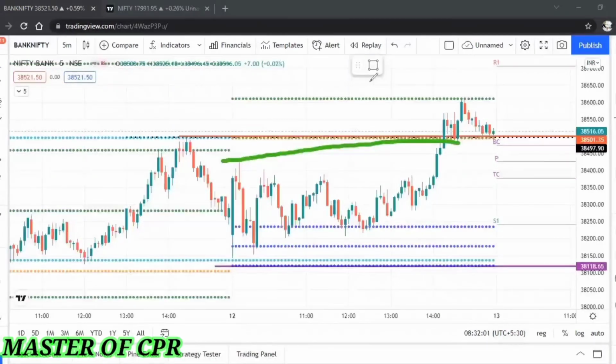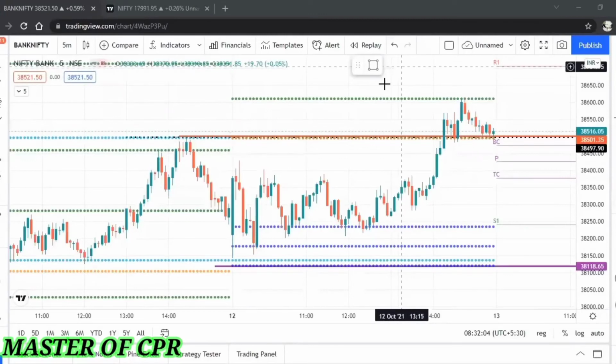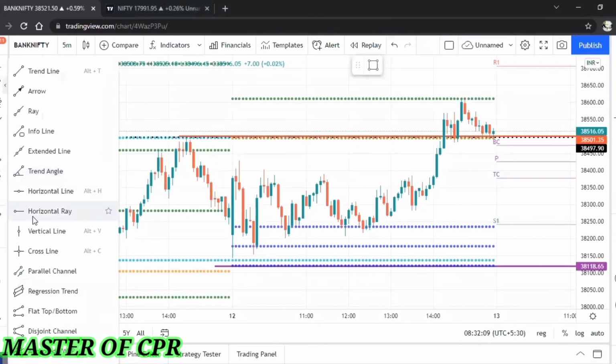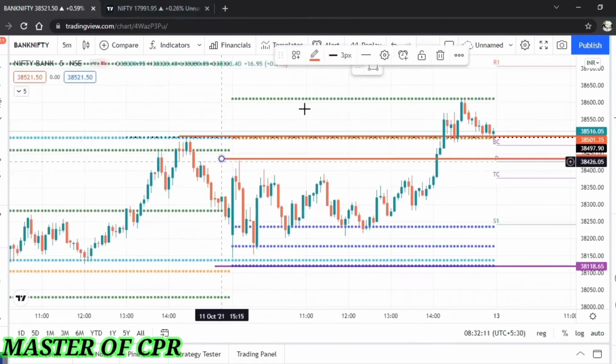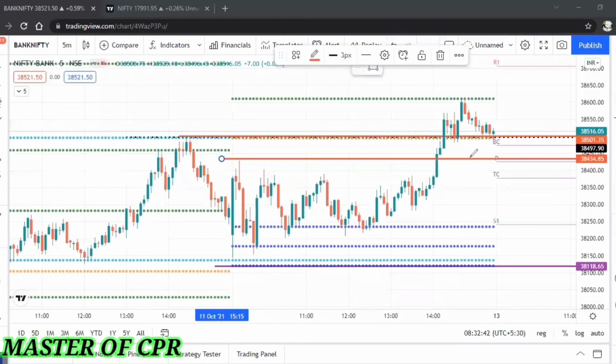The third opportunity is the breakout of the day high, but there is no opportunity to go long, because see this day high. See this day high here. The day high is broken here. You can't take any long entry because immediately there was the previous day high. This can act as a resistance here. So my opportunity is here.